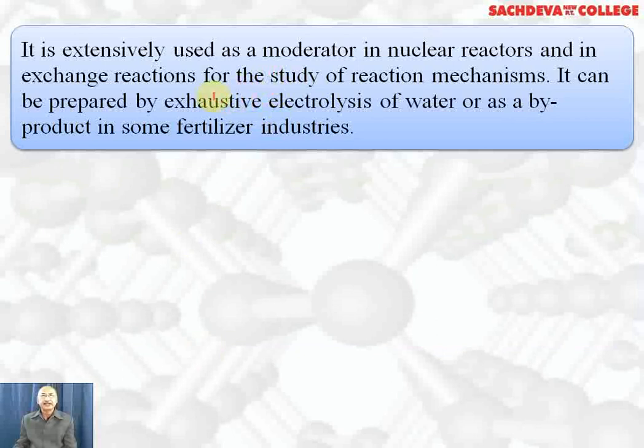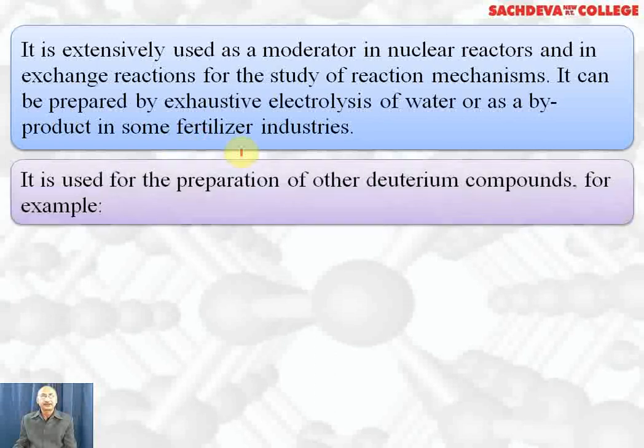And in exchange reactions for the study of reaction mechanisms in which isotopic effect is studied, it can be prepared by exhaustive electrolysis, that is 30-time electrolysis of water, or as a byproduct in some fertilizer industry, that is, hydrogen obtained in electrolysis of water can be used for fertilizer industry. Therefore, heavy water plants should be near the fertilizer industry so that ordinary hydrogen can be used.